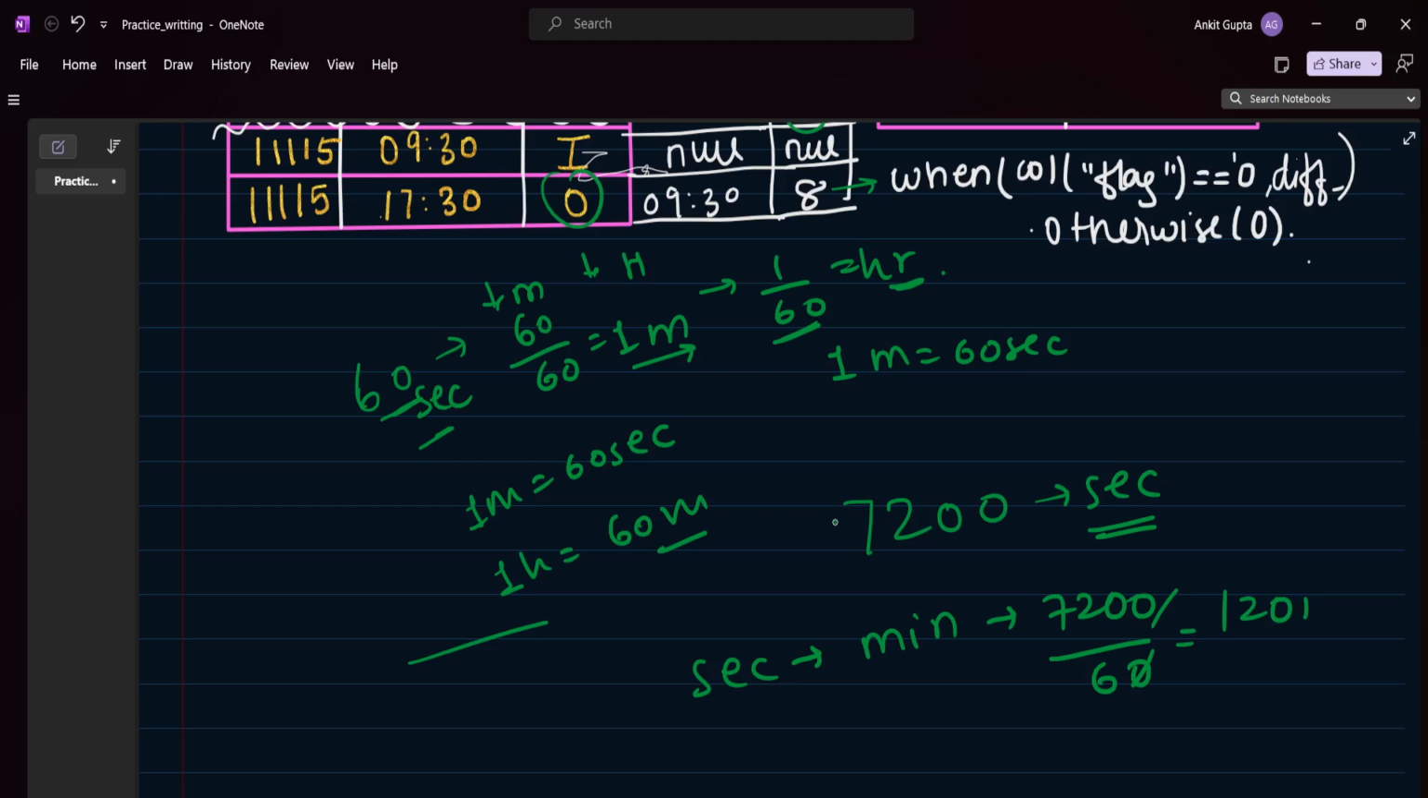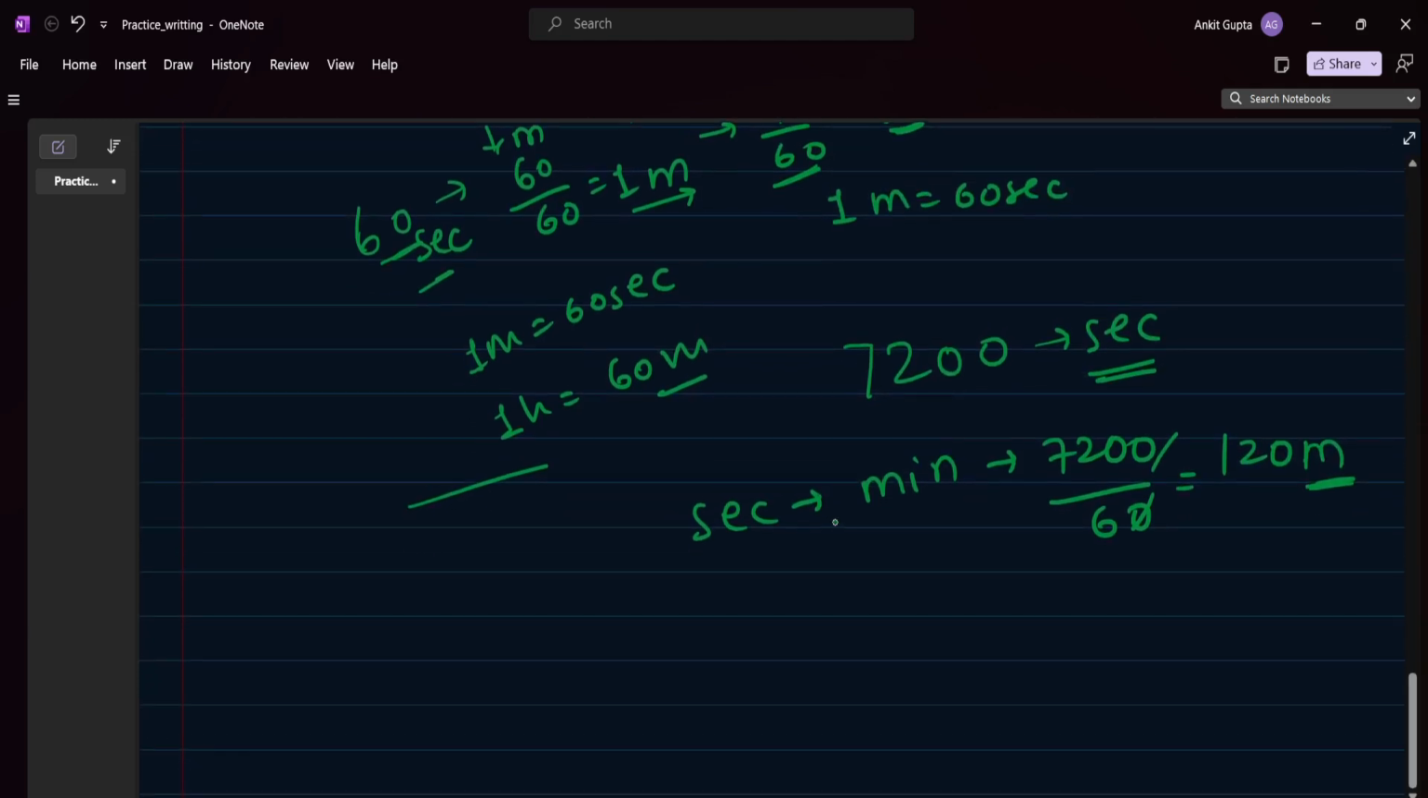So this will be 120 minutes, right? And then again we need to convert this minute into hours, right? So 120 minutes we need in hours. So what we can do, 120 divided by 60. So it will be 2 hours.